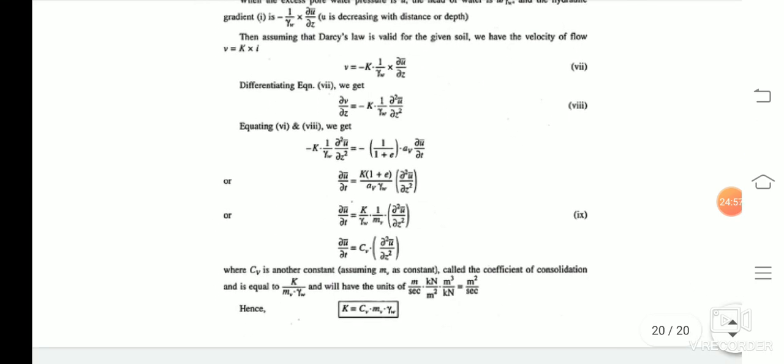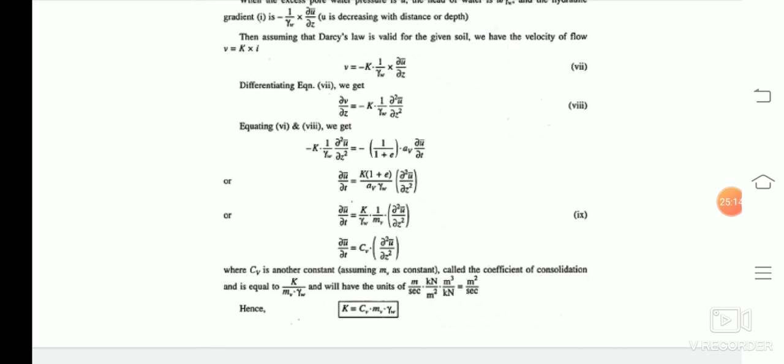Then, as Darcy's law is valid for the soil sample, we can say that v equals k into i. Hence v equals minus k into 1 by gamma w into del u bar/del z, and differentiating the equation we get del v/del z equals minus k into 1 by gamma w into del squared u bar/del z squared.